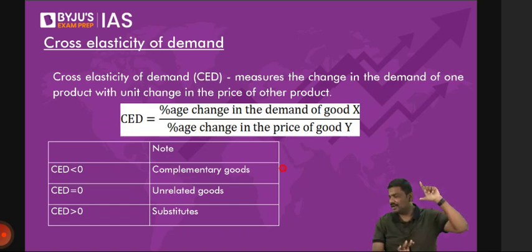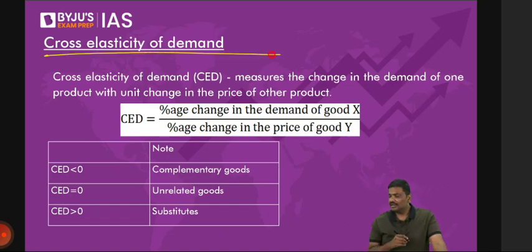Now, cross elasticity of demand. Examples for inferior goods are public transportation, right? Public transportation and cereals such as bajra and ragi. We have discussed that earlier as well.